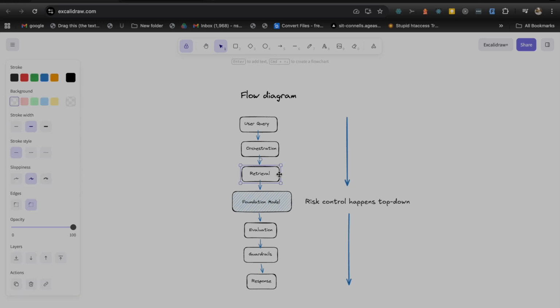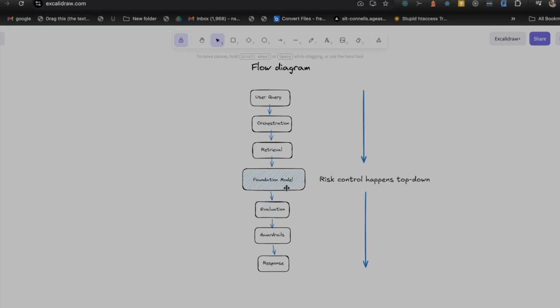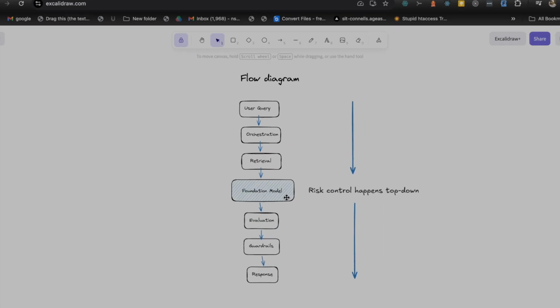Now from there, the next layer would be the retrieval layer. Here I have mentioned it as retrieval layer, but mostly we can say RAG. Further in this video, we are going to discuss in detail about RAG also, and how it impacts the flow in the entire architecture. Now, if you see here, the core layer is the foundation model. So this foundation model is nothing but your LLM.